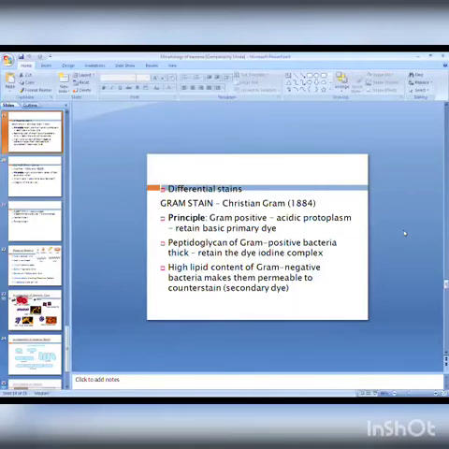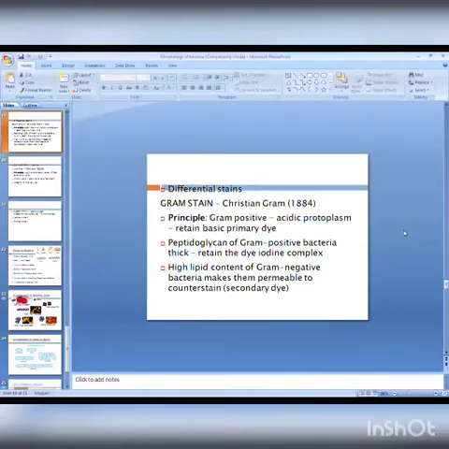The first theory is the acid cytoplasm theory or acid protoplasm theory. In all bacteria the cytoplasm is acidic in nature, in both Gram positive and Gram negative, but it is more acidic in Gram positive bacteria as compared to Gram negative bacteria.